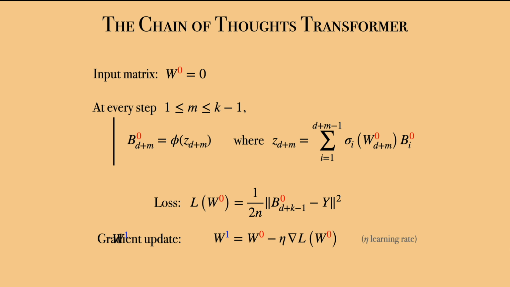We can then compute the output of a chain of thoughts transformer with matrix W1, which yields the output vector bd+k-1,1. This yields a loss L of W1 compared to the true output vector y. We can then compute a better value W by gradient descent update, W2 is equal to W1 minus eta gradient of L of W, and so on for as many steps as you want. And that's roughly it. Roughly, because this does not work. Let me tell you why.